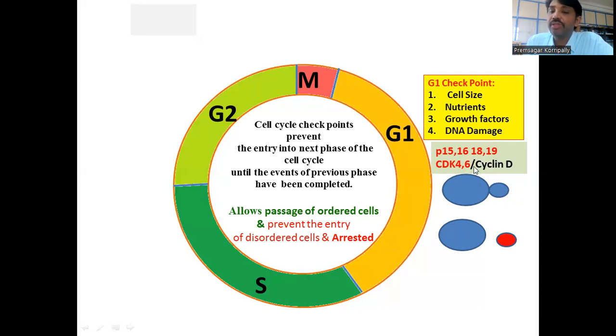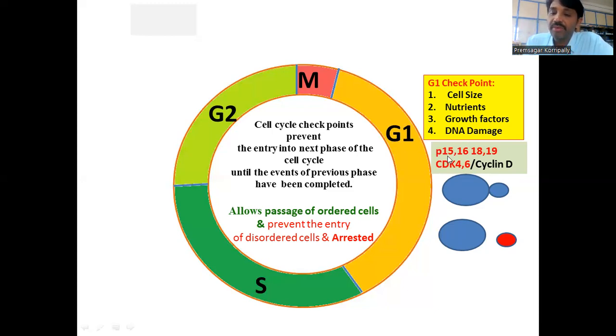They can bind to the cyclin-dependent kinases, CDK4 and 6, and will not allow the phosphorylation of the pRB protein, which is required for the release of elongation factor 2, that's required for the synthesis of cyclins and other proteins required for S phase.